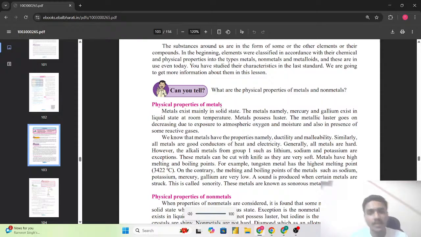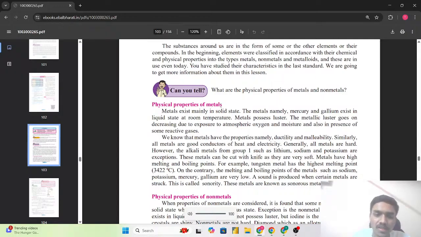So next, we know that the metals have the properties namely ductility and malleability. So ductility क्या है? Ductility is that the metal sheets can be drawn into a thin wire. जैसे कि गोल्ड है, so gold we can convert the gold metal into the small thread like structure. Then malleability is that metal can be converted into sheets.